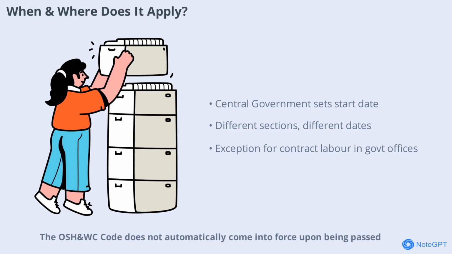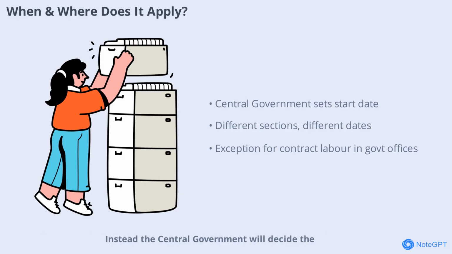The OSH and WC Code does not automatically come into force upon being passed. Instead, the central government will decide the date for its implementation through official notifications, and different provisions may start on different dates. This means that while the code is one law, its various sections can become effective at different times, as decided by the government.